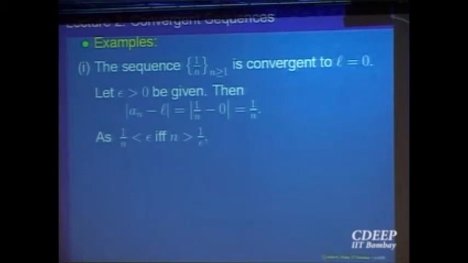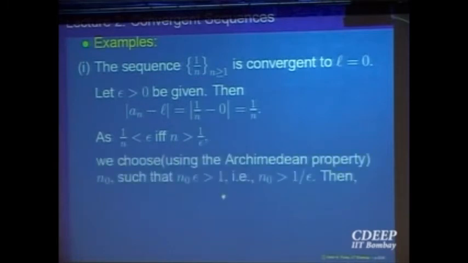Now think of the Archimedean property. Your y is 1 over epsilon, and the unit of measurement is 1. So you can choose n, so that n into 1 is bigger than y, that is 1 over epsilon. So by the Archimedean property, I can choose n such that n is bigger than 1 over epsilon. You see that? By the Archimedean property I can ensure this.